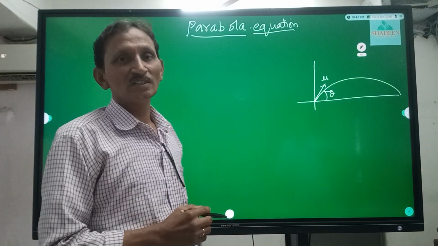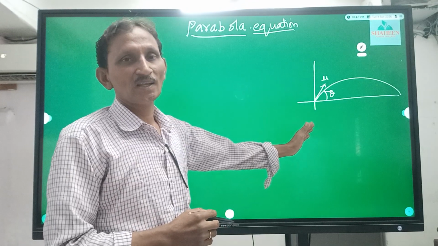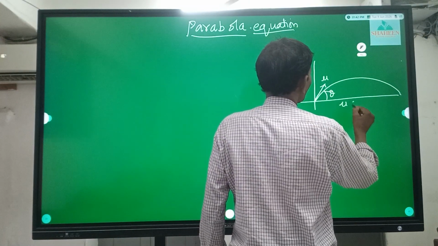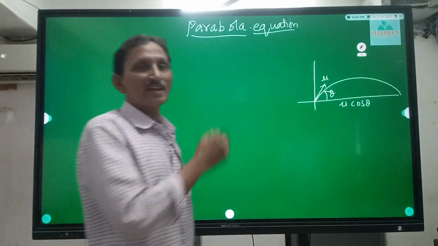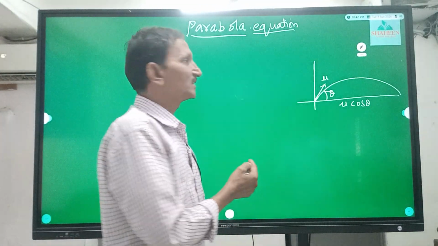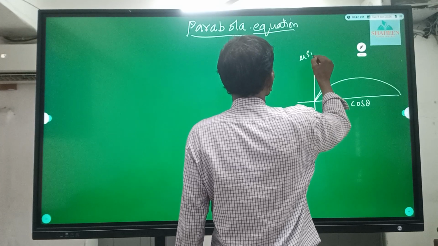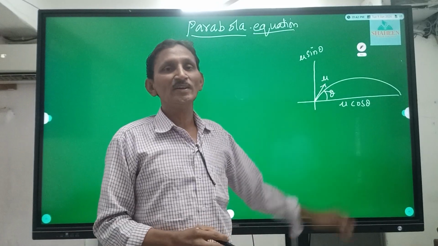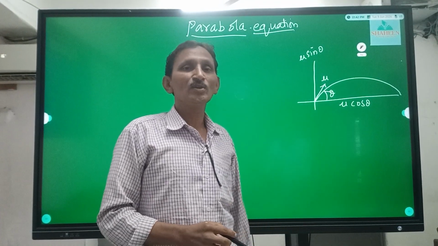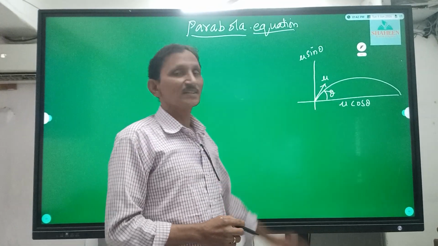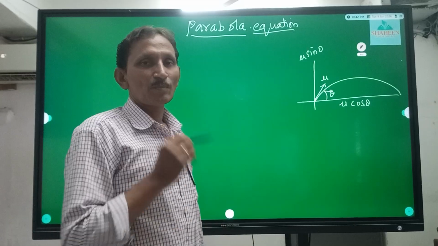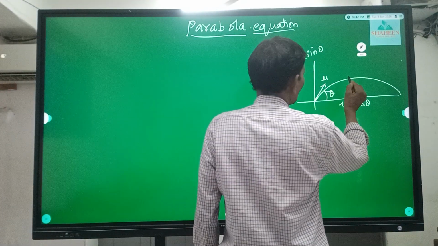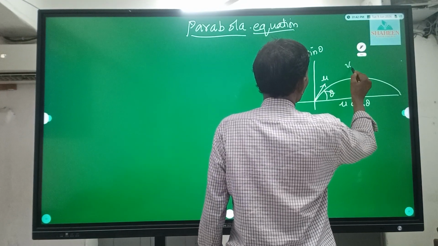The velocity is resolved into two components. Along the horizontal direction, it is u cos theta. In the vertical direction, its velocity is u sin theta. So the x component is u cos theta and the y component is u sin theta. At the highest point, the velocity is 0 in the y direction.